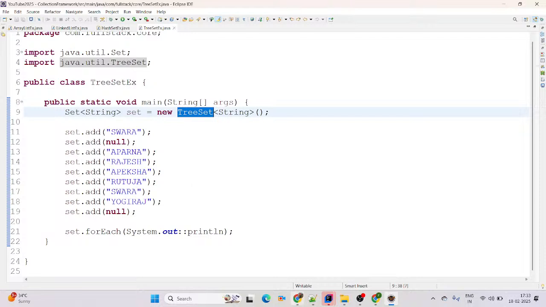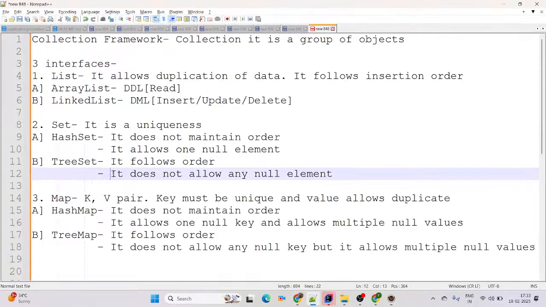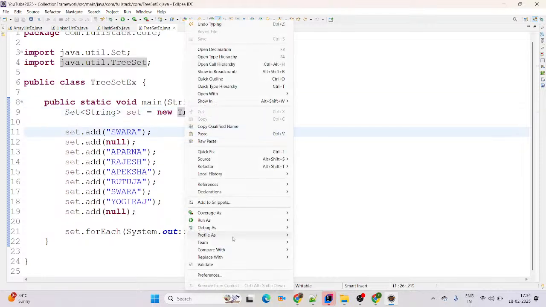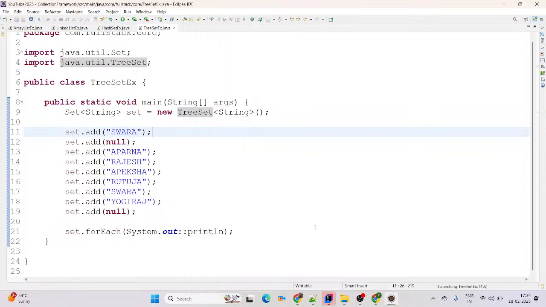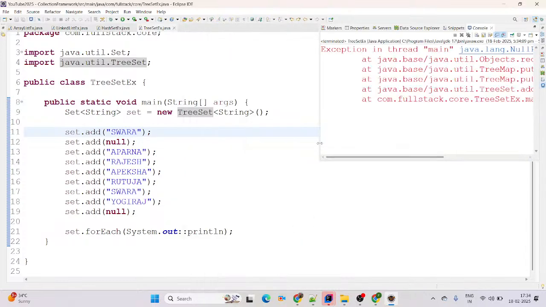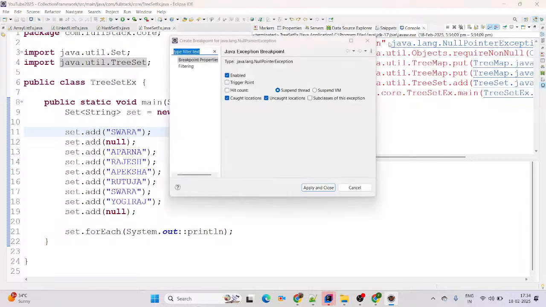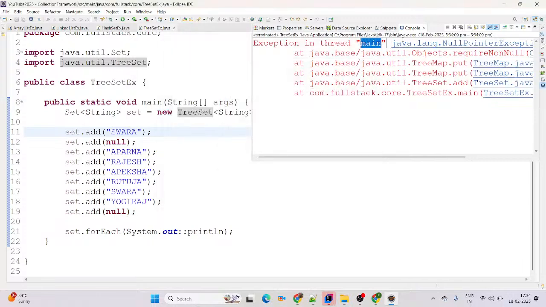And one more point, we have mentioned it does not allow any null element, but at line number 12 and line number 19 we have a null element. If there is any null element, it will give us a null pointer exception. See on screen, run as Java application. It is giving which exception? It is giving a null pointer exception.